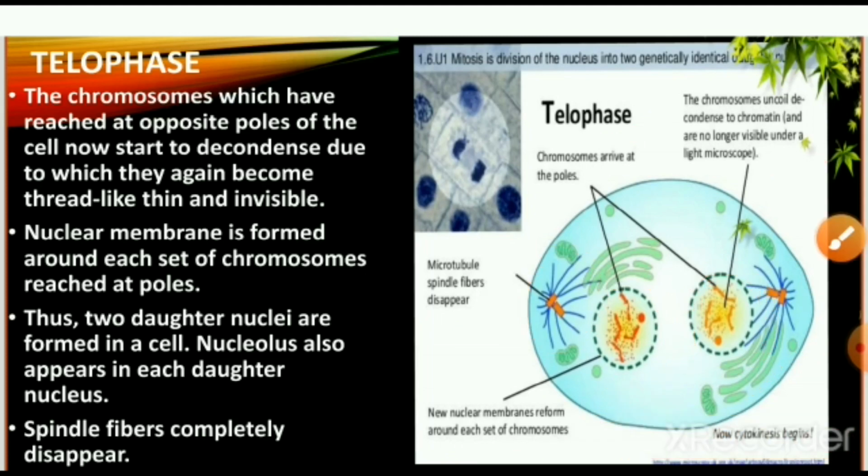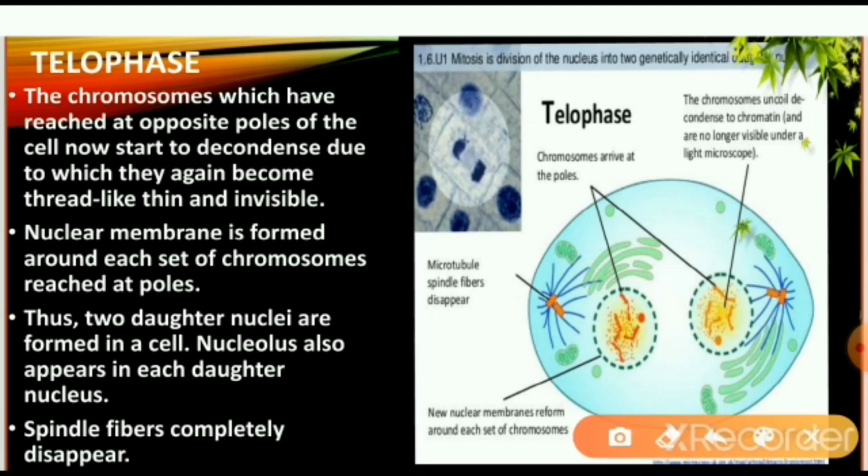Now, the chromosomes which have reached the opposite poles of the cell start to decondense, due to which they again become thread-like, thin and invisible. A nuclear membrane is formed around each set of chromosomes at the poles. Thus, two daughter nuclei are formed in the cell. The nucleolus also appears in the daughter nucleus. Spindle fibers completely disappear. Now again with the help of the figure we'll see.